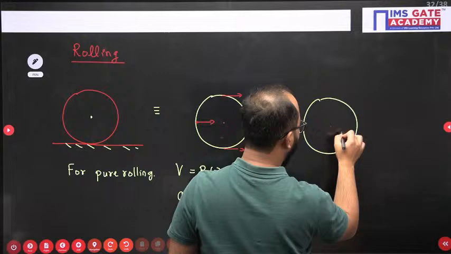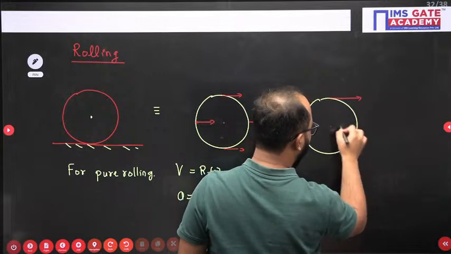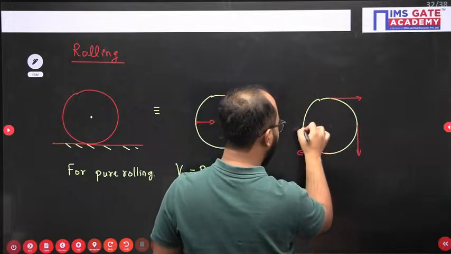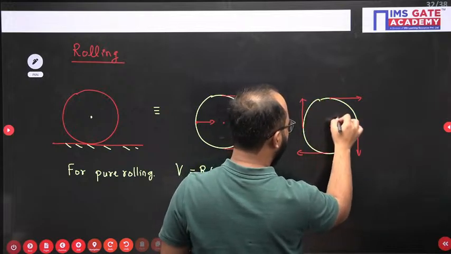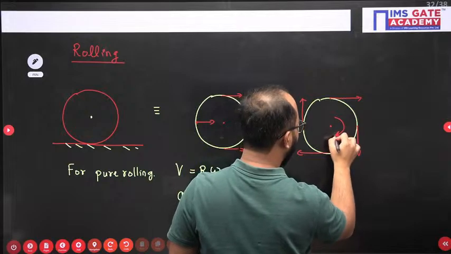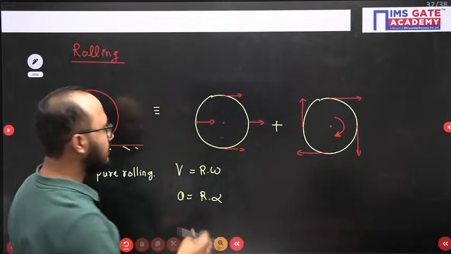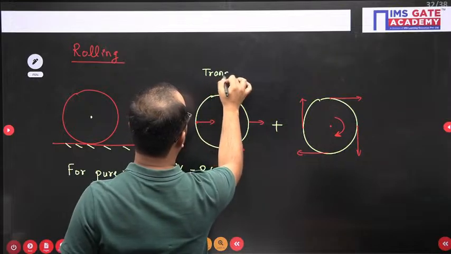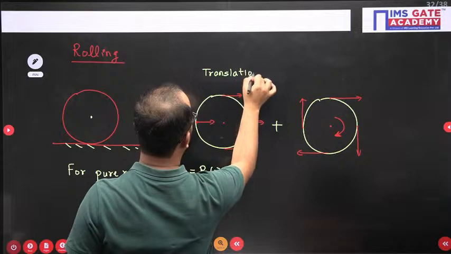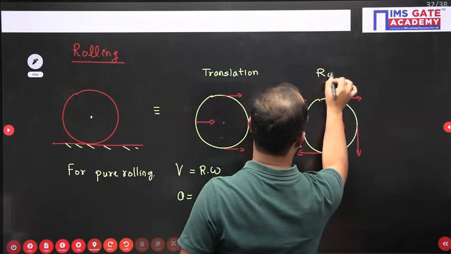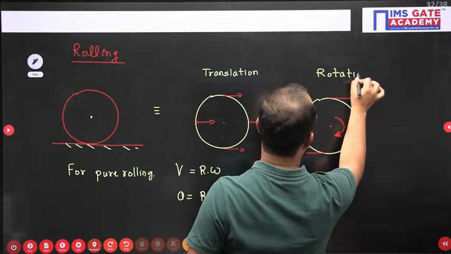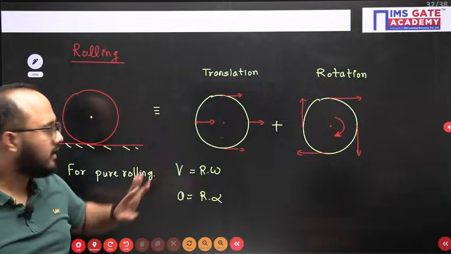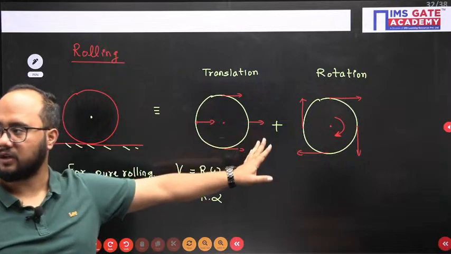But if it is under pure rotation, each point will have a velocity vector like this, like this, and like this, because it is rotating clockwise. So this is translation, and this is rotation. Clear? It is a combination of translation and rotation.